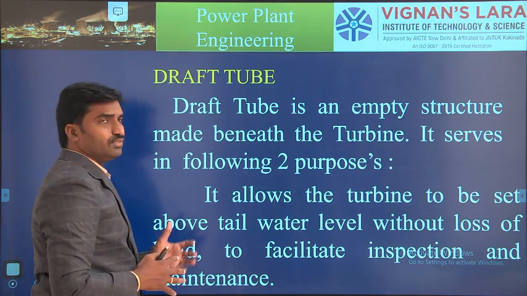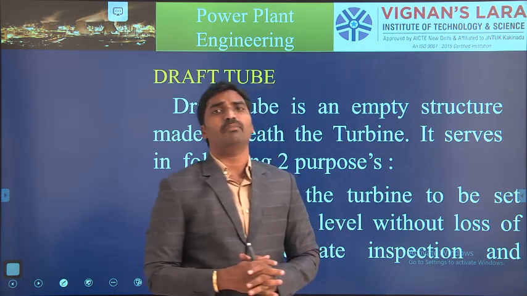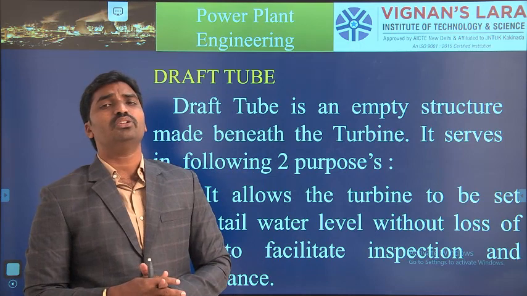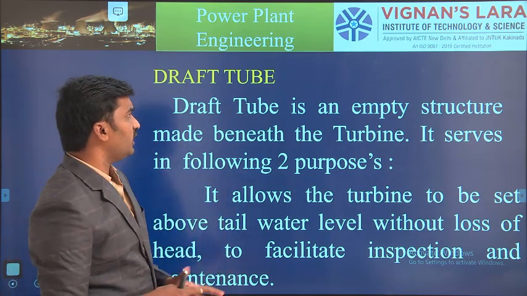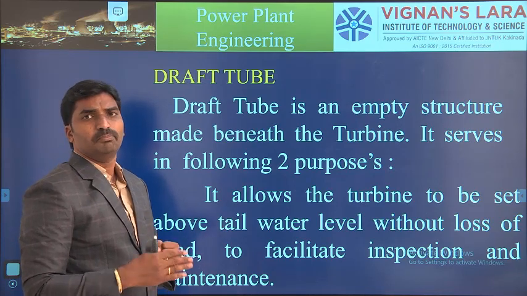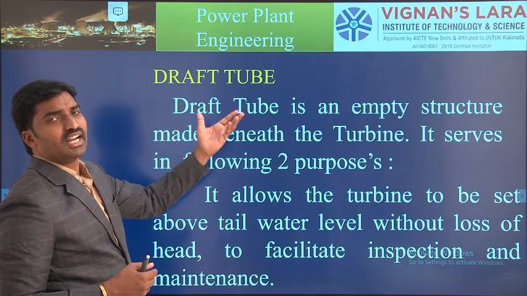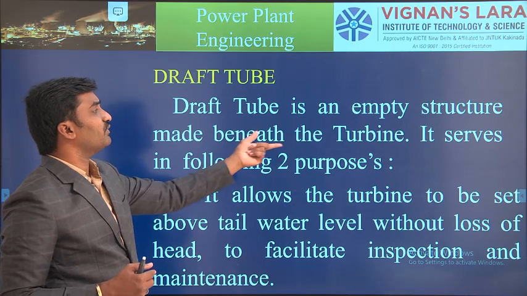And the draft tube. It's a very common name in hydroelectric power stations. So what is the use of a draft tube? Draft tubes are generally arranged for maintaining the same flow throughout. Generally a draft tube is an empty structure made beneath the turbine.